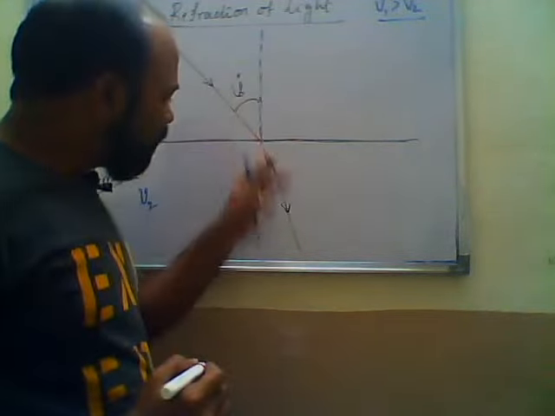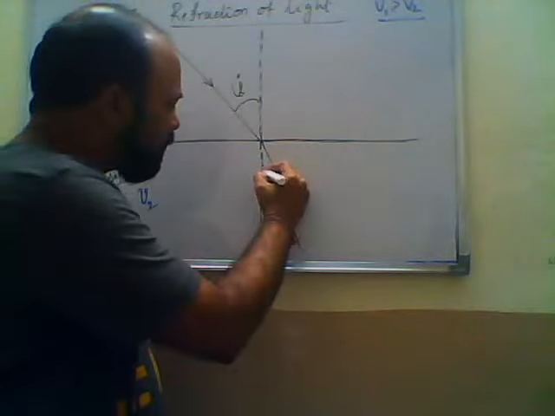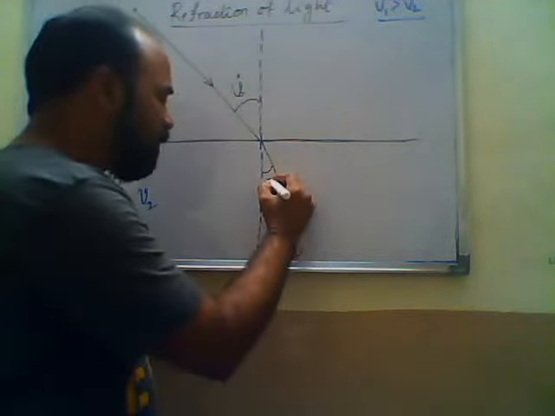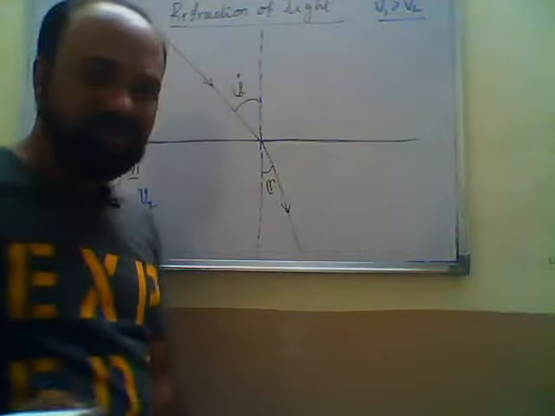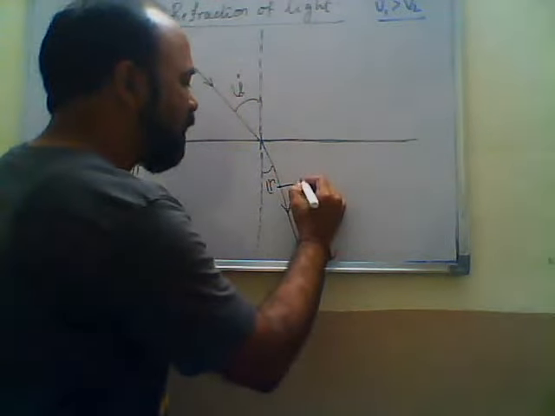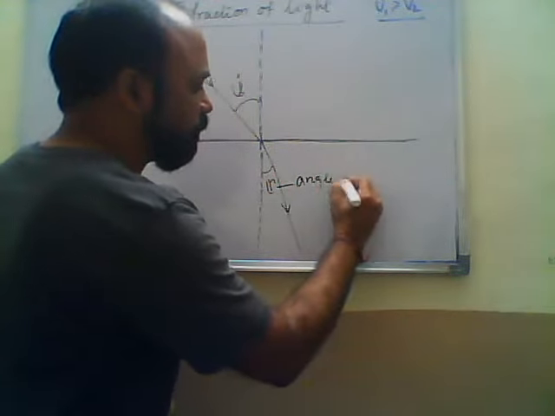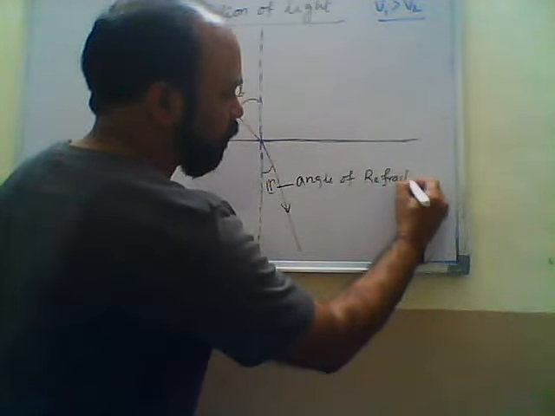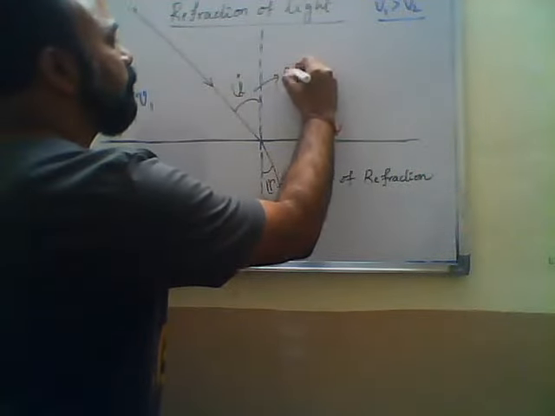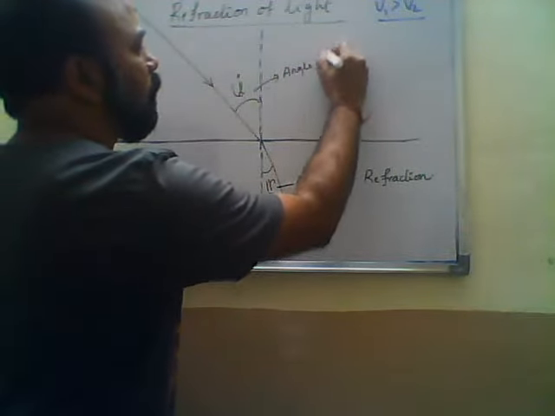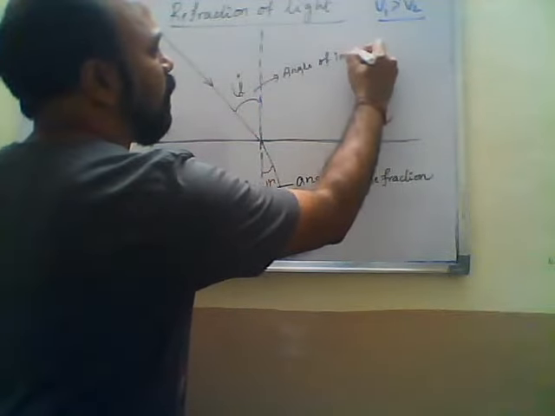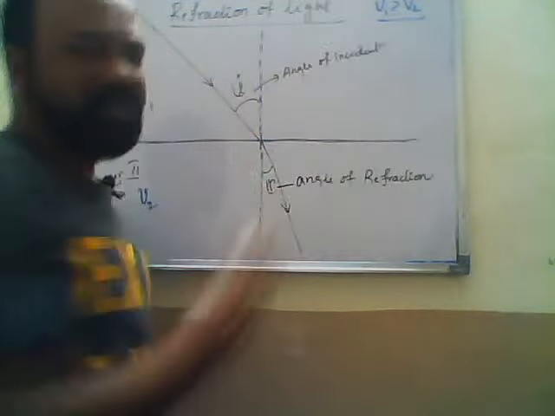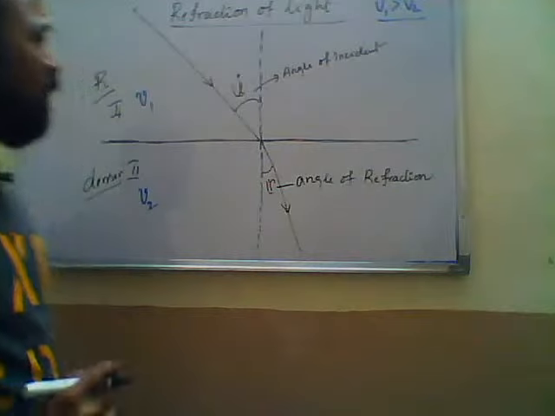Now, after bending of the light, it makes an angle, some theta or some r, that we take as the angle of refraction. This is the angle of refraction, and this is the angle of incidence.